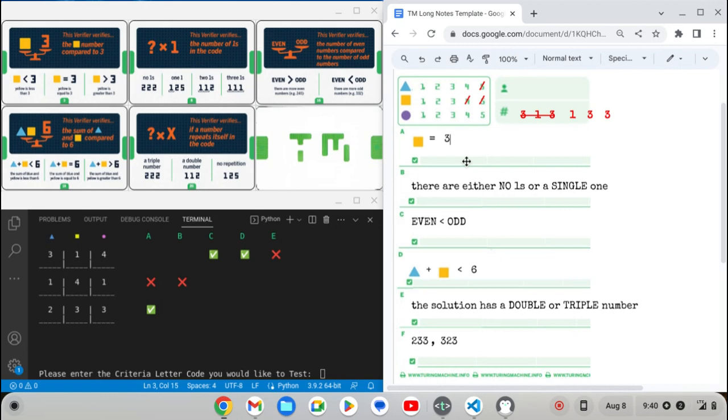All right. And so let's cross out everything but 3. And so we know a triangle can't be 3, so that means circle has to be a 3. So let's cross out everything. Oh, I got to do that.